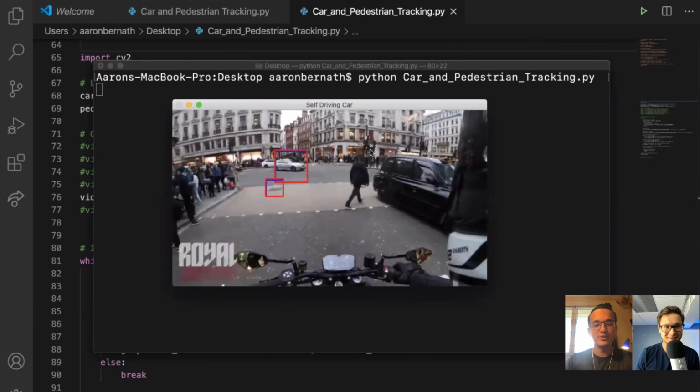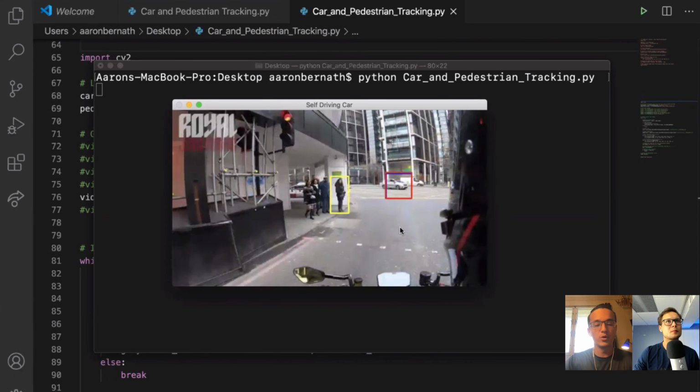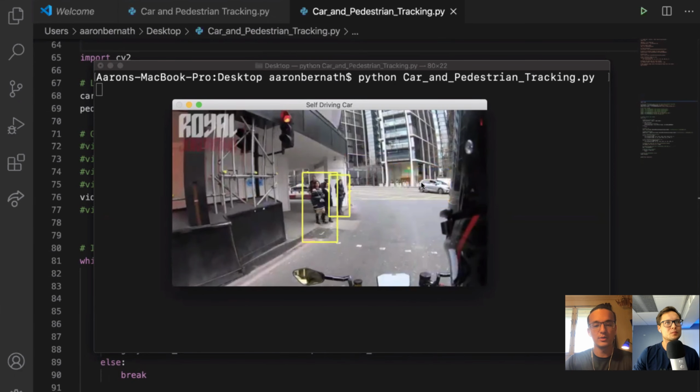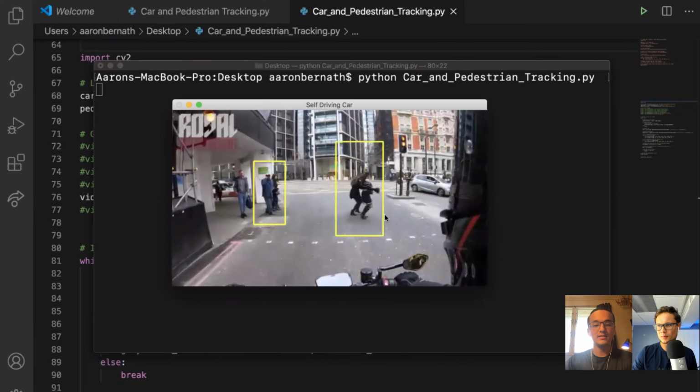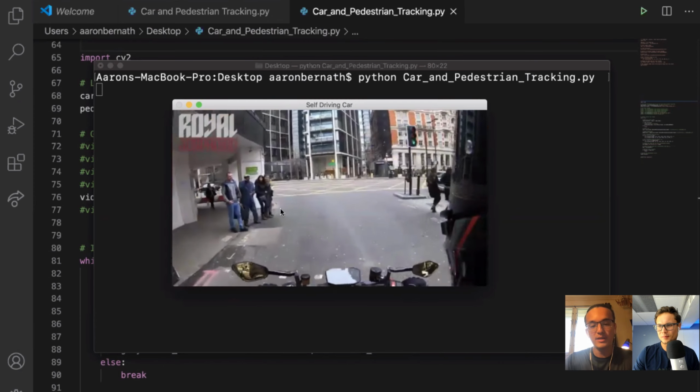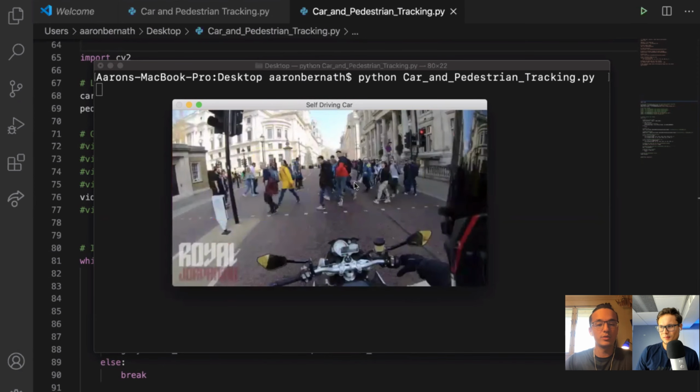But the point is that the pedestrians are being outlined in yellow and the cars in red and blue, more or less. As you can see here, there's some cars in the background, some girls crossing the street in front. This is the final app. It's not perfect, but it's pretty good for what you can get off the internet. And this is what we're gonna be building today.